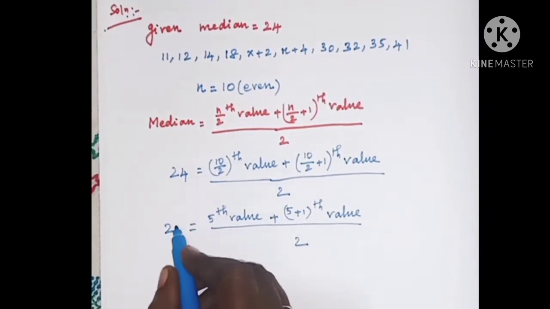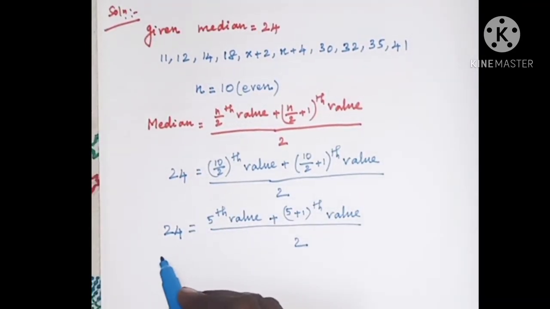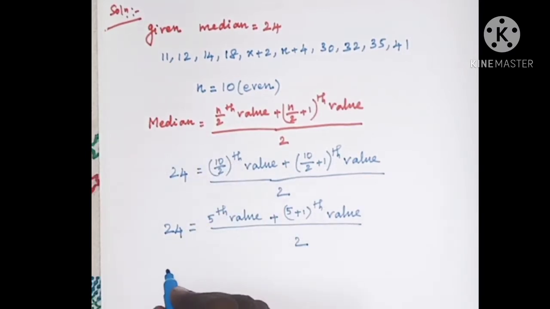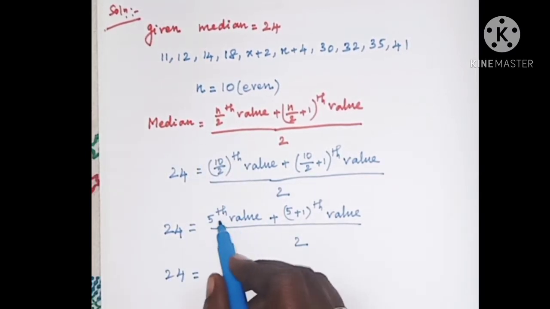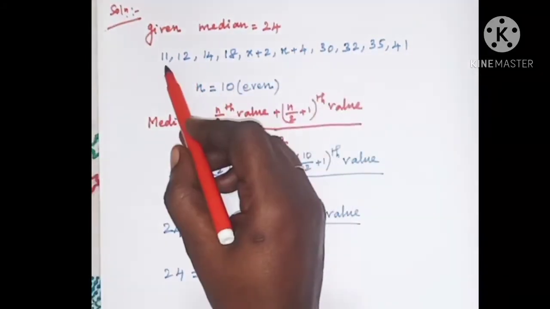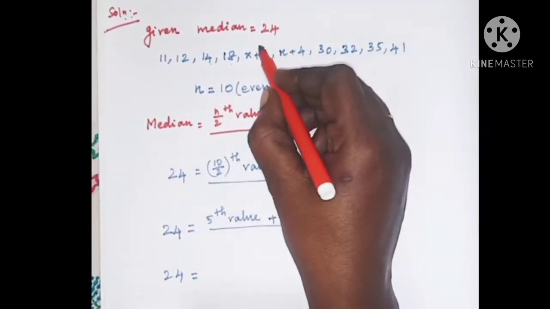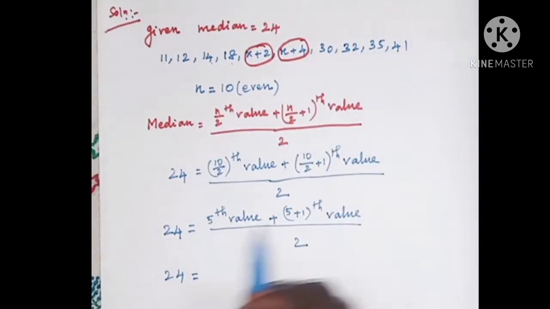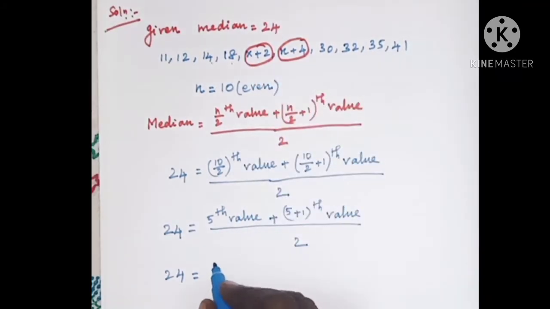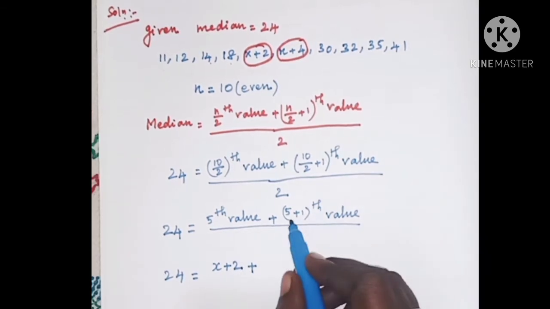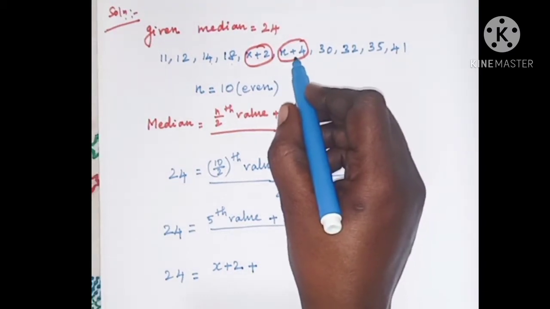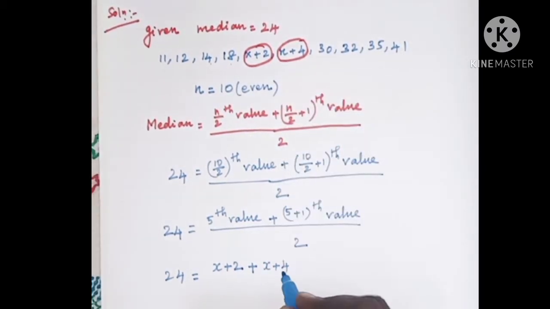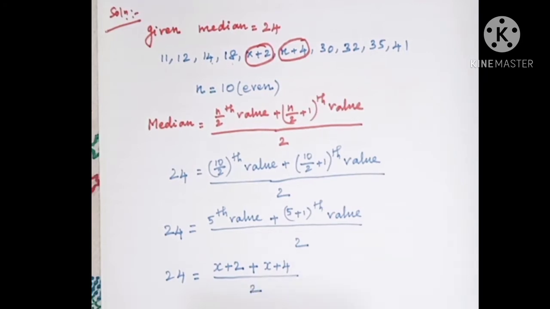Median is 24. Write 24 on the left hand side. Median is given already. So 24 is equal to the 5th value plus the 6th value. Which is your 5th value? So 1, 2, 3, 4, 5. This is your 5th value and this is your 6th value. So in the place of the 5th value, you have to write x plus 2, and in the place of the 6th value, you have x plus 4, the whole thing divided by 2.